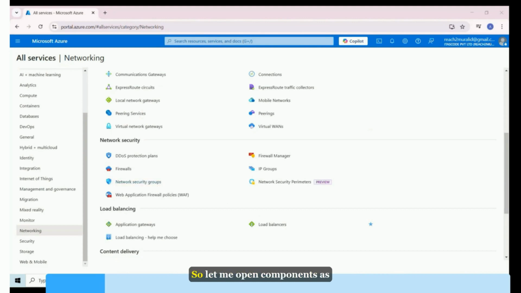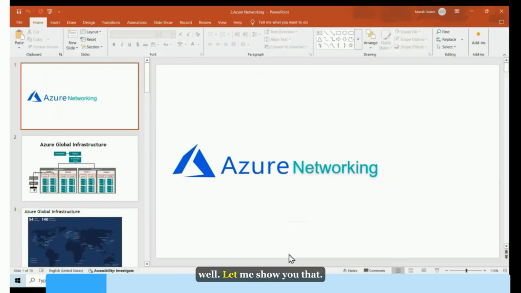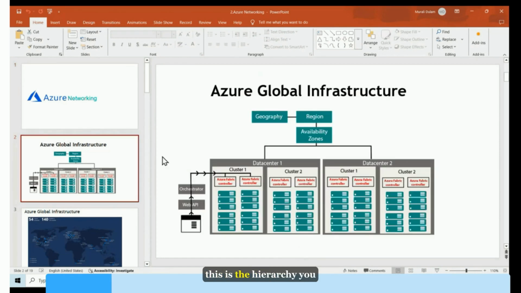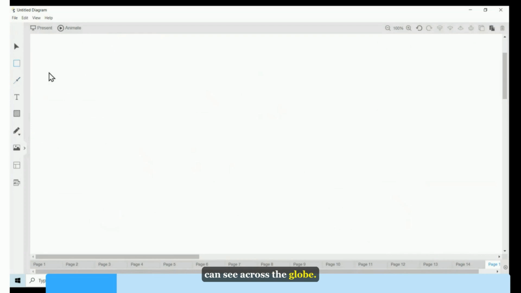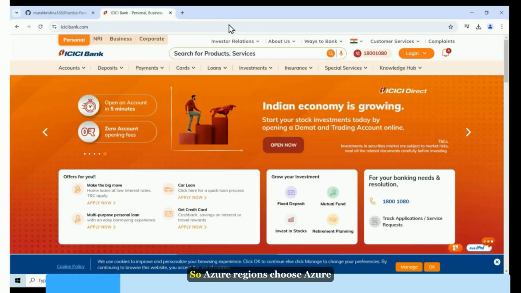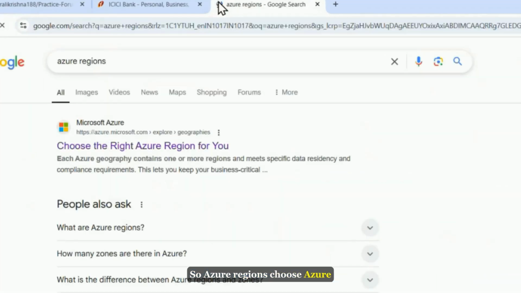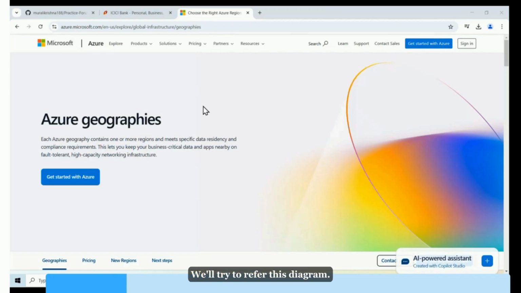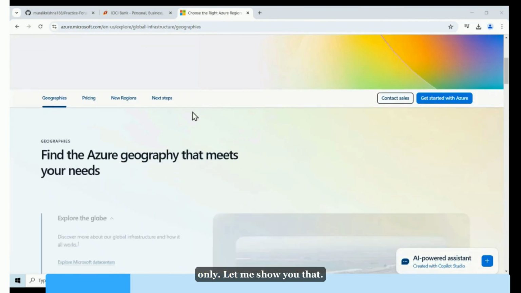First, let me open the components as well. Let me show you that. Before discussing networking, let us refer once more to regions and all these things. Azure, this is the hierarchy you need to see, right? Across the globe, the Azure vendor is maintaining multiple regions and data centers. So choose Azure regions. For each topic, we'll try to refer to this diagram, because whatever we are learning is based on this diagram only. Let me show you that.